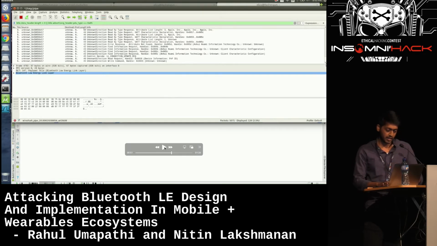And the screen at the bottom, the white screen, is the app log. So we are going to simulate some step counts and compare the step counts captured using Wireshark as well as Ubertooth, as well as the actual app.